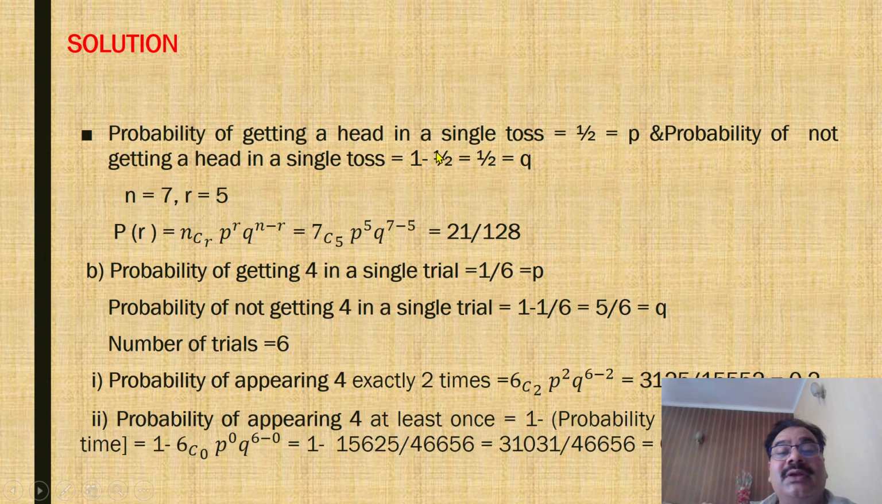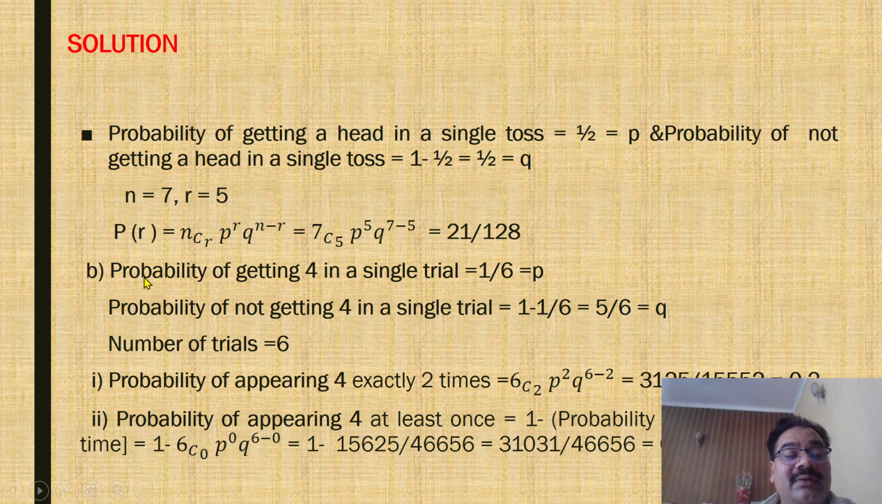Probability of getting a head in a single toss is half, that is P, and probability of not getting a head in a single toss is 1 minus 1 by 2, also half, that is Q. Here in the problem n is 7, r is 5. Then the required probability is nCr P power r Q power n minus r. This is equal to 7C5 P power 5 and Q power 7 minus 5, that is 2. If you simplify, check it, you will get 21 by 128.